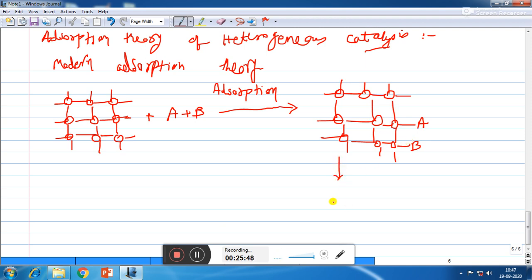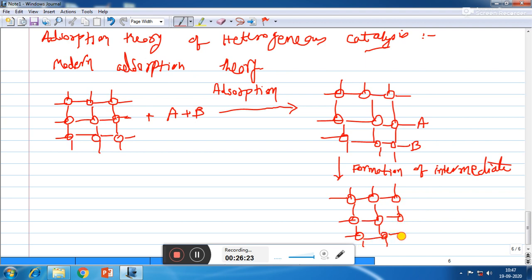Third step is formation of bond between A and B. When bond formation takes place between A and B, that is called intermediate. So formation of intermediate takes place. So bond formation takes place between A and B. That is our third step. Then the next step is